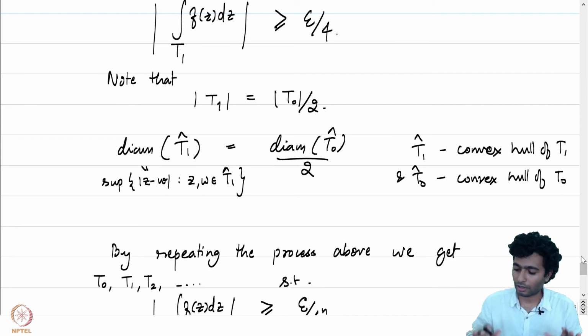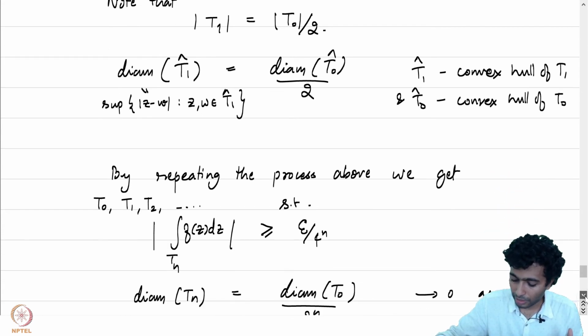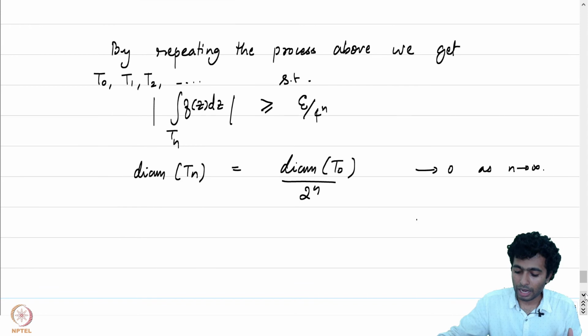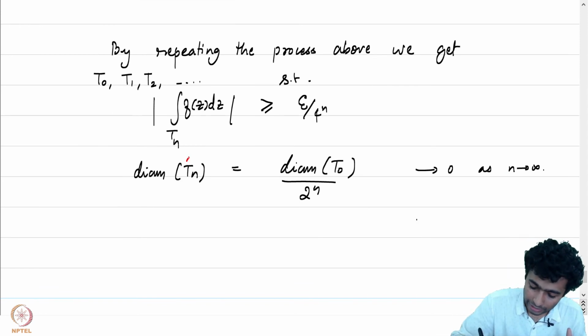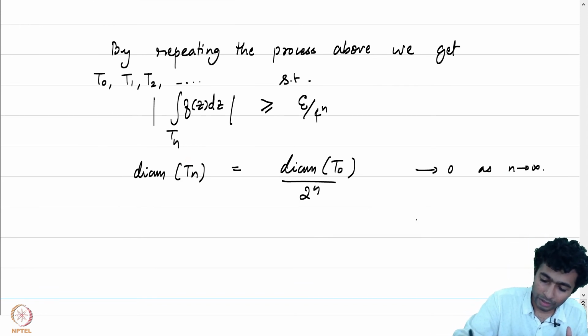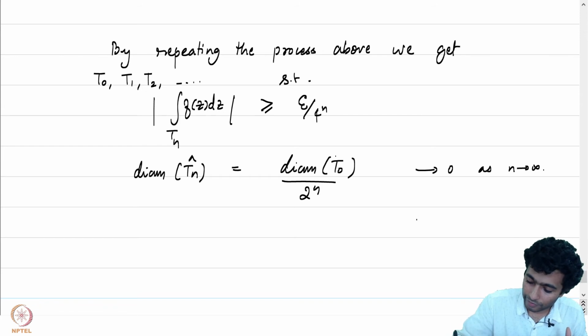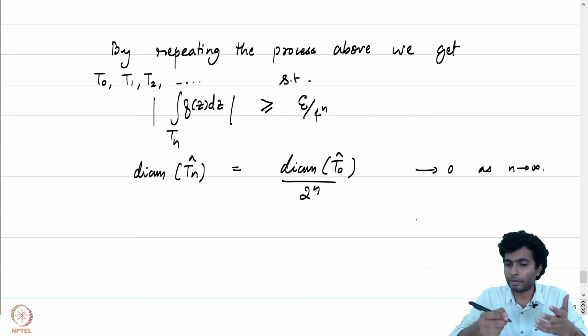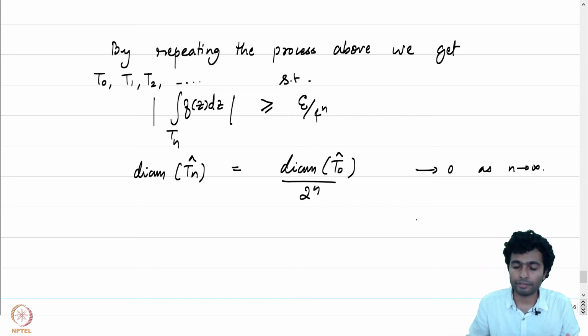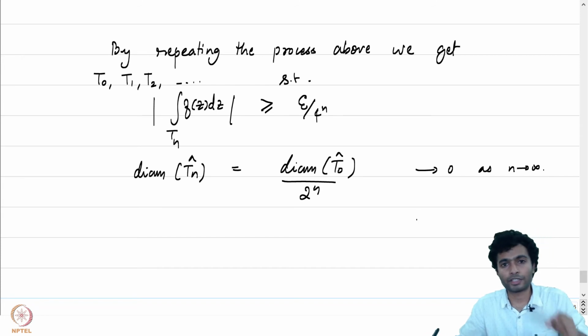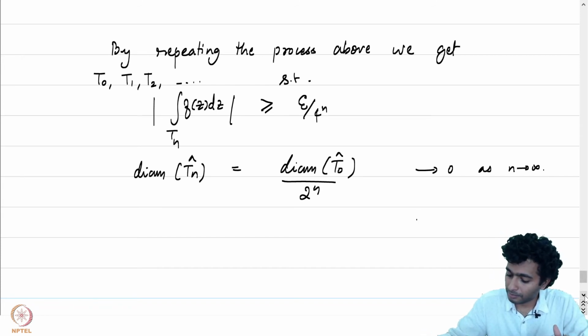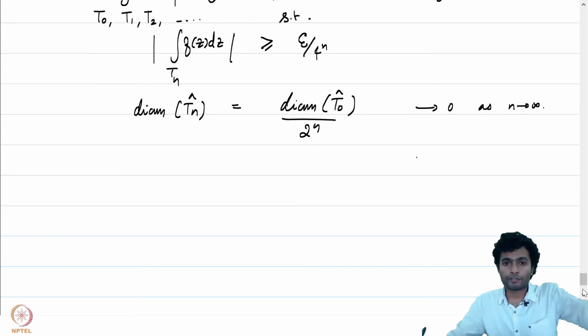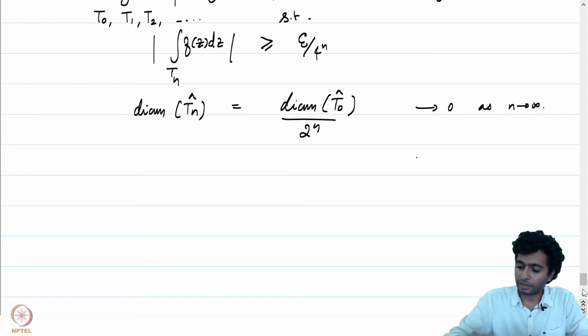It can be checked rigorously by writing down the details, and at every stage we can say the same thing here. You can say that the diameter of Tn hat is equal to diameter of Tn minus 1 hat by 2, which inductively will hence be equal to diameter of T0 hat by 2 to the power n. Diameter of T0 hat is a constant value and this converges to 0.